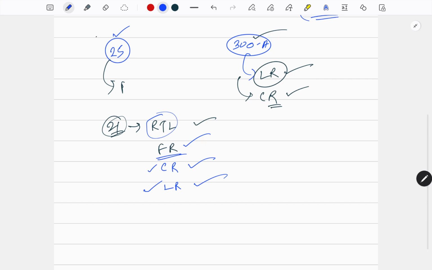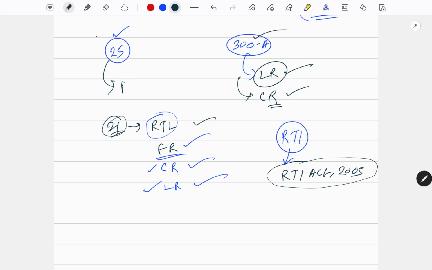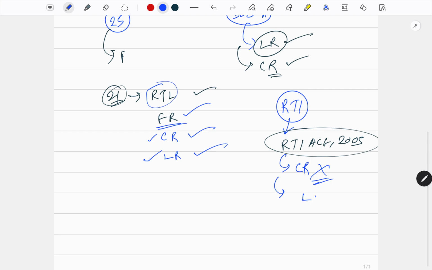For example, if I take the example of the right to information, RTI, we know that RTI is not given in our Constitution, but it is given in the RTI Act 2005. Can we call it a constitutional right? No, we cannot, because it is not given in our Constitution. Is it a legal right? Yes, it is a legal right. Why? Because the RTI Act is a legislative or legal document, and any right given in a legal document is called a legal right. I think the difference is clear to you.